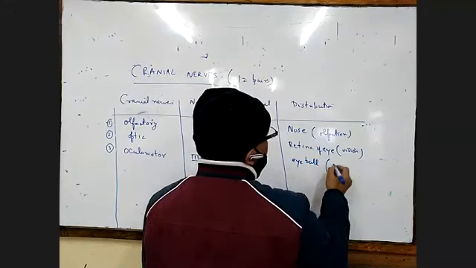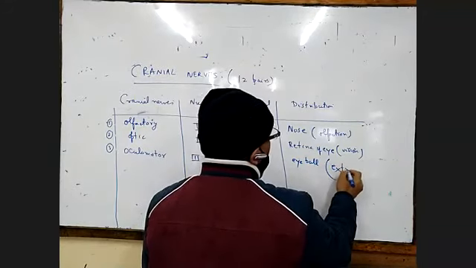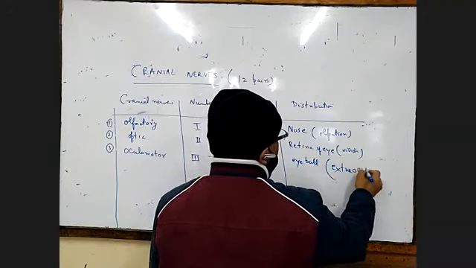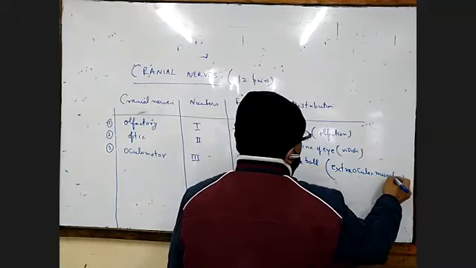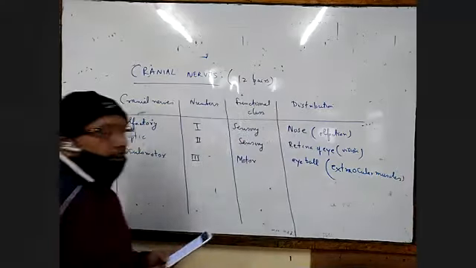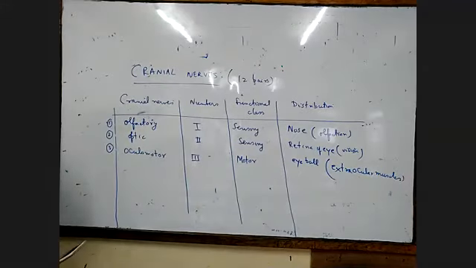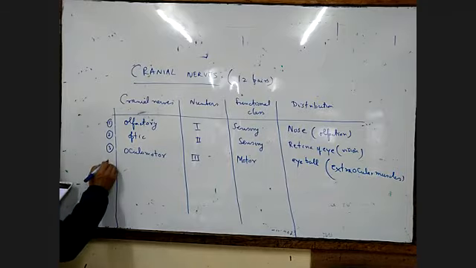In the eyeball there is a muscle called the extraocular muscle. So they supply the extraocular muscle of the eyeball. Next we have the trochlear, number 4.